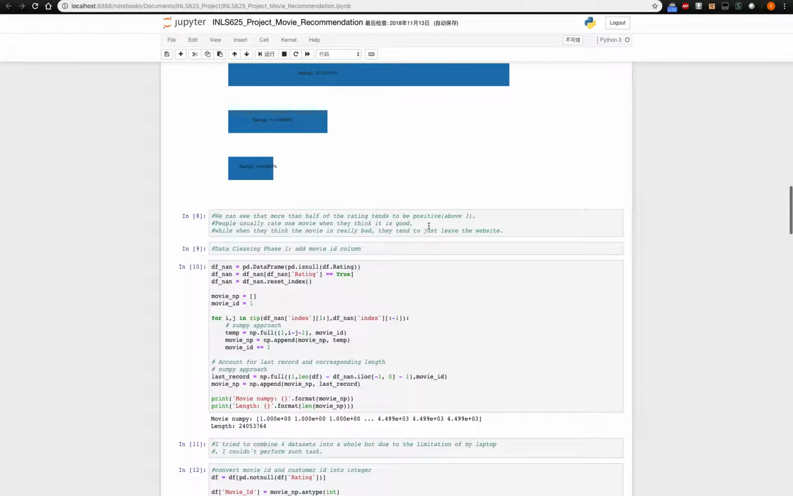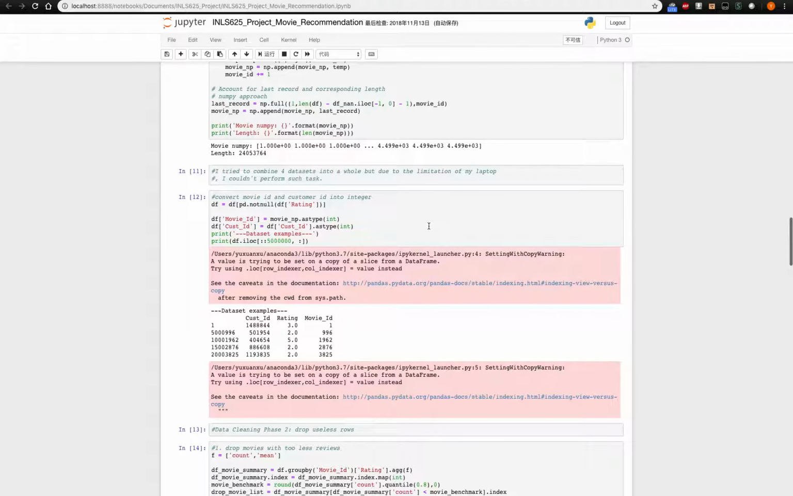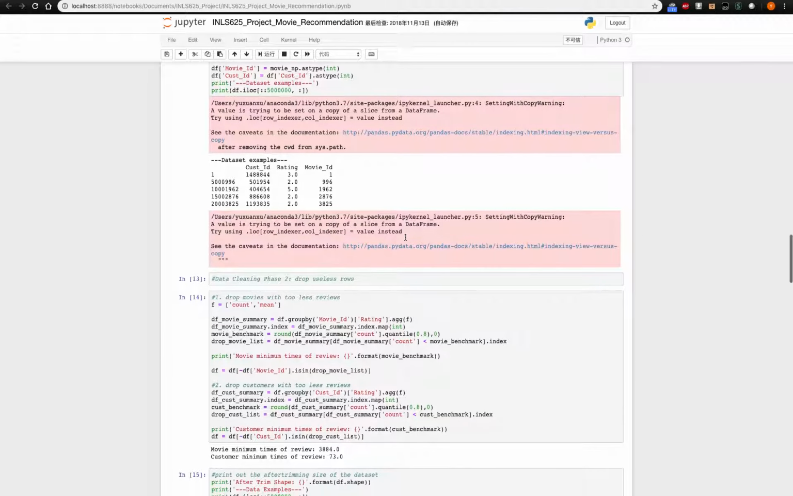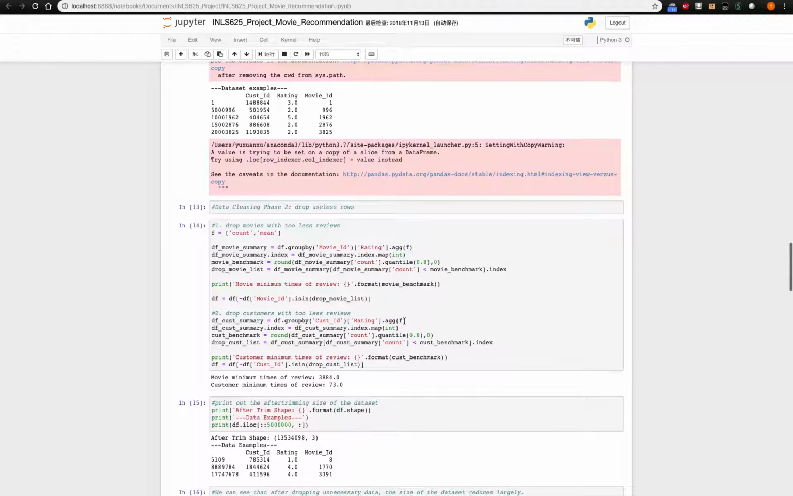And first, I try to do the data cleaning. I add one movie ID column to the data, and then I try to convert movie ID and customer ID into integers. And then for the data cleaning, I try to drop useless rows. First, I try to drop movies with too few reviews. Then I try to drop customers with too few reviews, so that after trimming, the dataset would contain customers and movies with enough data.